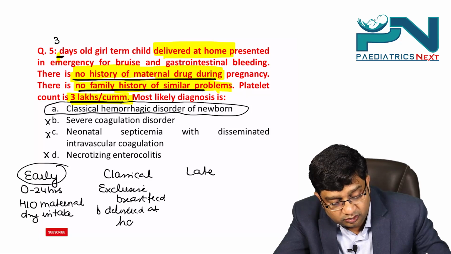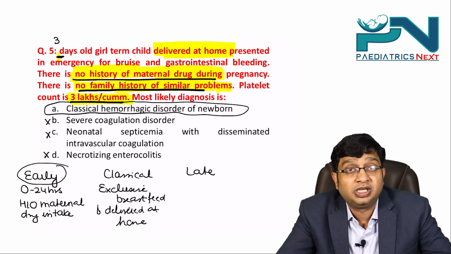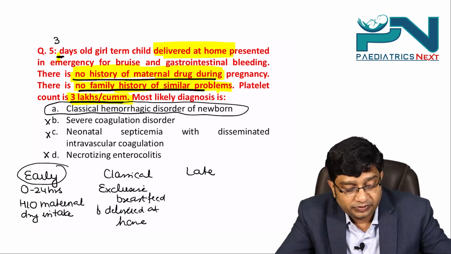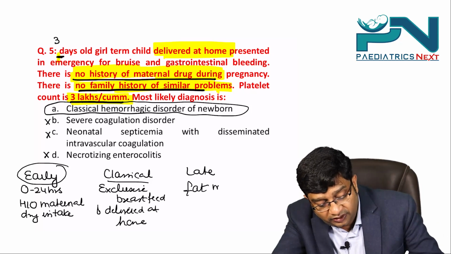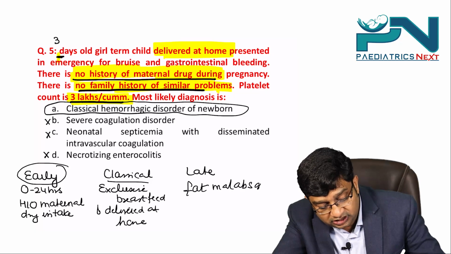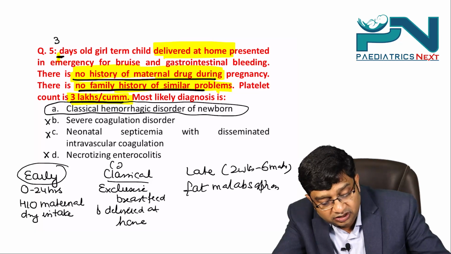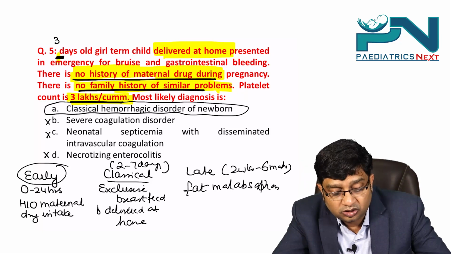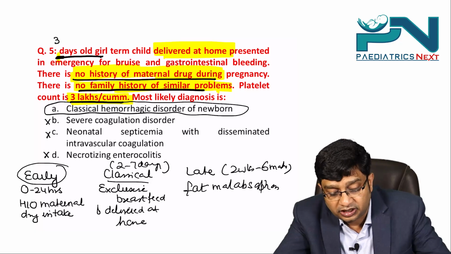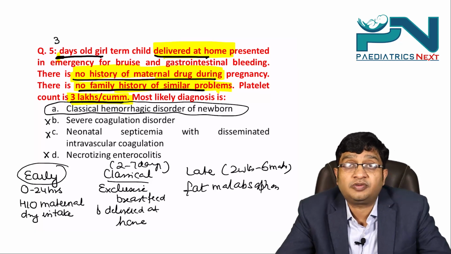The child was delivered at home. The child did not receive the injection of vitamin K, which was supposed to be given at birth, and breast milk lacks vitamin K. That is the classical. And late is particularly seen in fat malabsorption, and this usually presents between 2 weeks to 6 months. And the classical presents between 2 to 7 days. So here we have a 3-day-old girl, term child, delivered at home. So this is most likely a case of classical hemorrhagic disease of newborn.